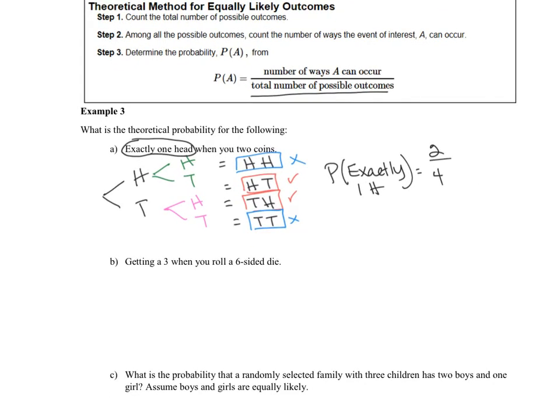Look at event B, getting a 3 when you roll a 6-sided die. When I roll a 6-sided die, the possible outcomes are 1, 2, 3, 4, 5, and 6. The only event I'm interested in is getting a 3. So the probability of a 3 is equal to one event that ends in a 3, out of 6 total events.